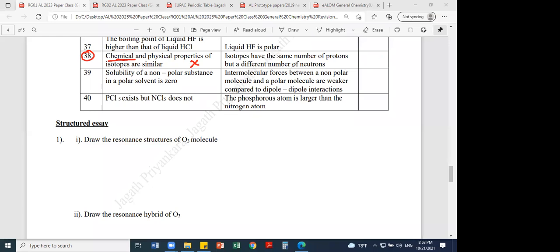Second statement, isotopes have the same number of protons but different number of neutrons. That's correct. You have even learned that in organic chemistry also. Second statement correct, first statement is wrong.